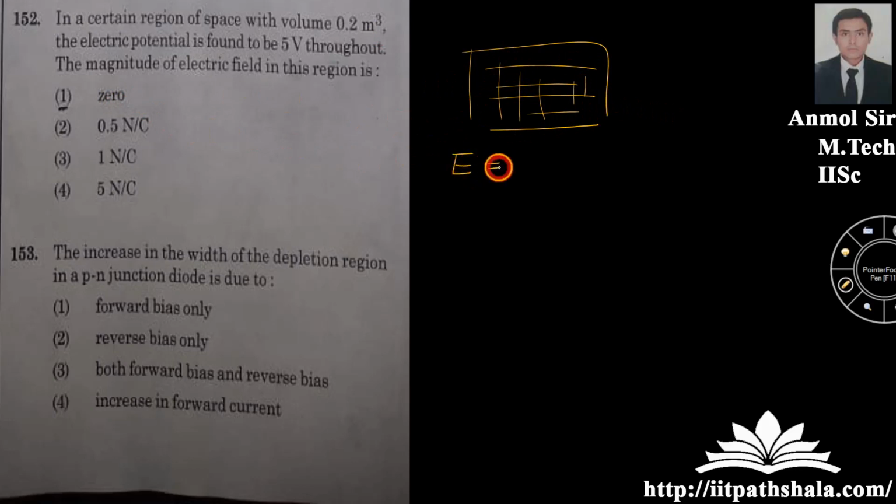Now you know that electric field is nothing but dou V by dou r. Now you are having a potential throughout the space. It is not varying as per the space. And this quantity over here, dou by dou r, is the variation in space itself.